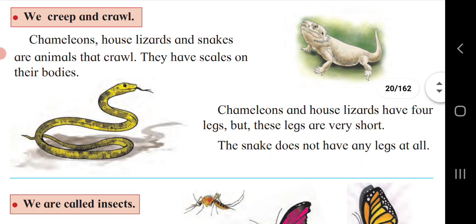Yes, these are the animals which crawl or creep on the ground, like a lizard or a snake. So under this, animals that creep on land have 4 short legs or no legs. Scales on the body are seen. Example, lizard and snake.